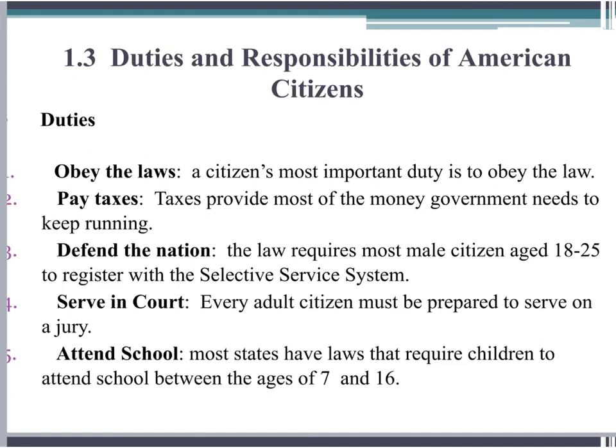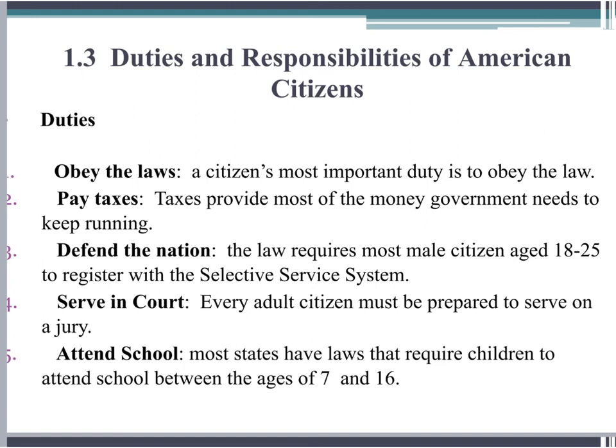Please write all of the information listed on this slide. First, we're going to talk about duties. These are things that are required by law. First, American citizens are expected to obey the laws. A citizen's most important duty is to obey the law. Second, pay taxes. Taxes provide most of the money government needs to keep running.